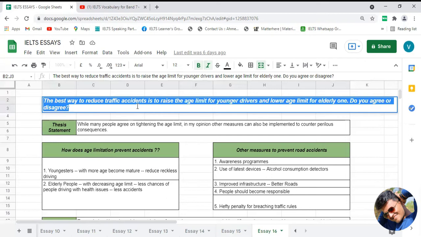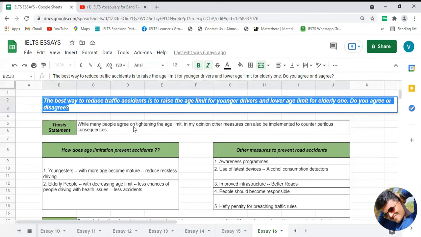It means that I am diplomatic on this particular statement. I believe that the problem of traffic accidents can be solved by changing the age limit, and some other steps can also be taken to solve this problem. That's why my view for this particular statement is diplomatic. It means I partially agree with this statement and I partially disagree also.